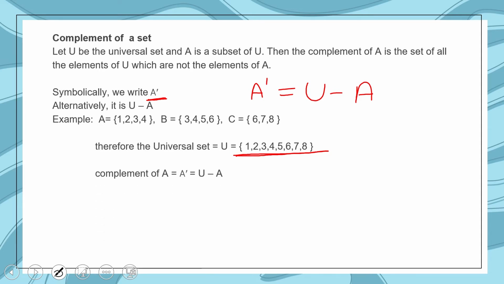So complement of A is written as A dash. It is basically U minus A. Then it is written as 1, 2, 3, 4, 5, 6, 7, 8 and minus, we will subtract 1, 2, 3, 4. Basically, 1, 2, 3, 4 we will not include here. So complement of set A will be 5, 6, 7, 8, because complement of set A is what? Complement of a set A means all the elements of universal set which are not in set A, right? It is denoted by A dash.